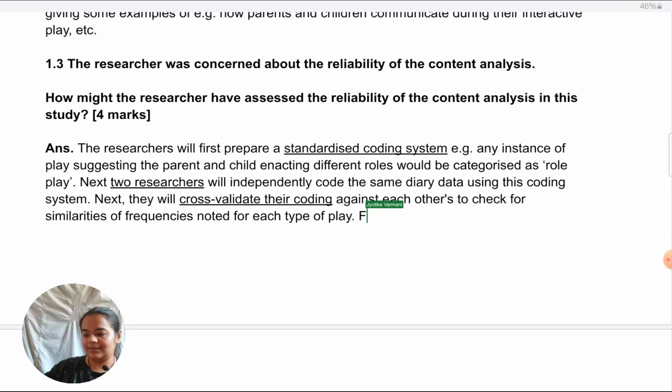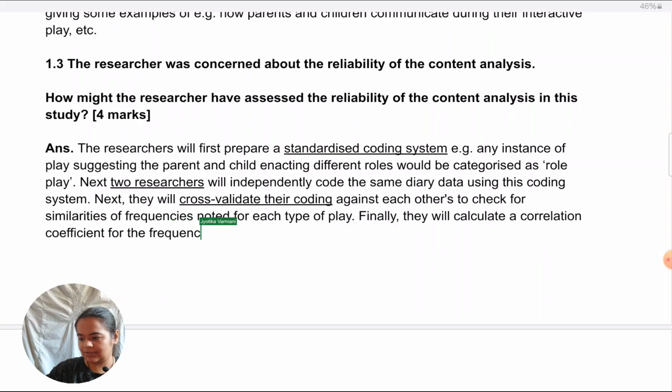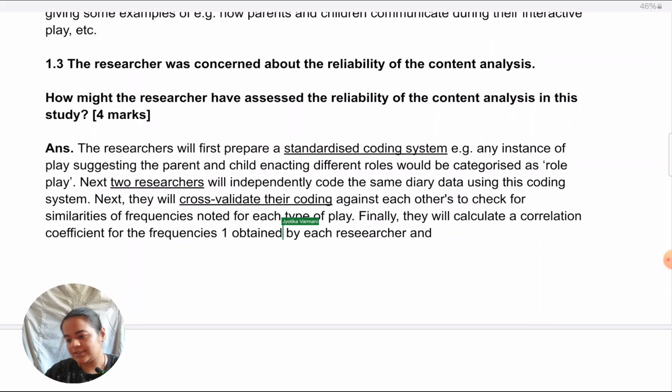So we can say finally, they will calculate a correlation coefficient for the frequencies obtained by each researcher, and instead of just saying strong positive, I'll actually specify that cutoff, plus 0.8.